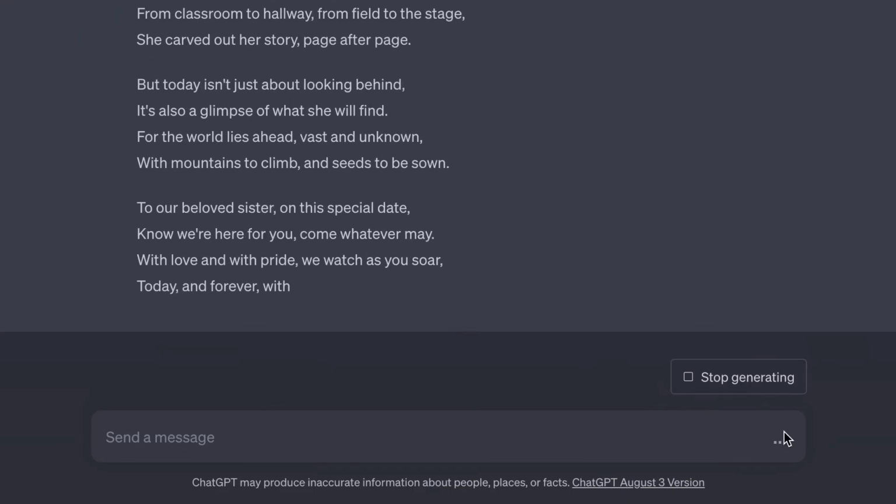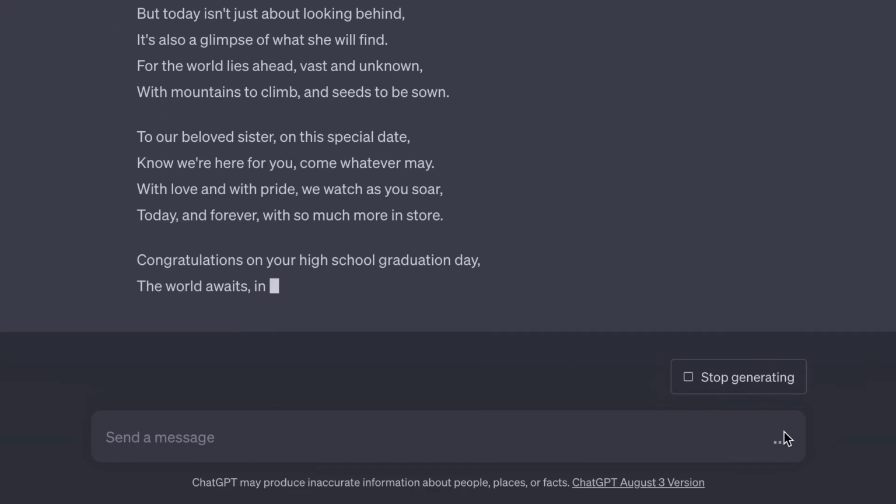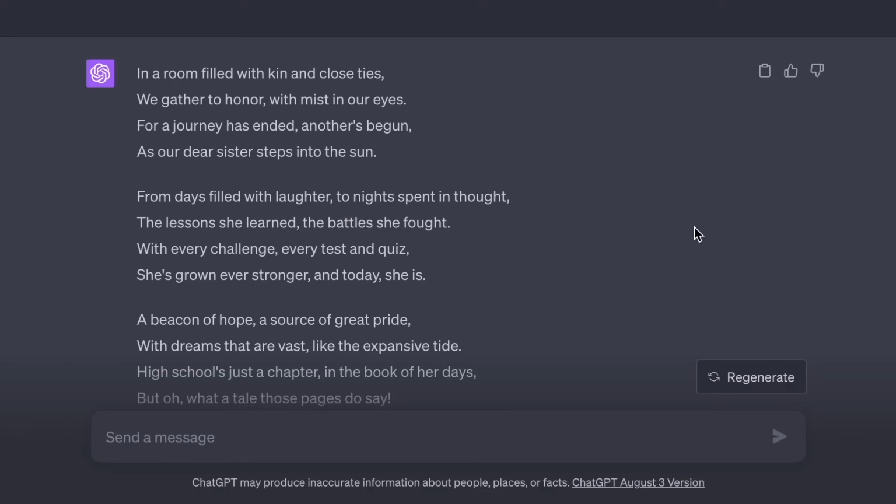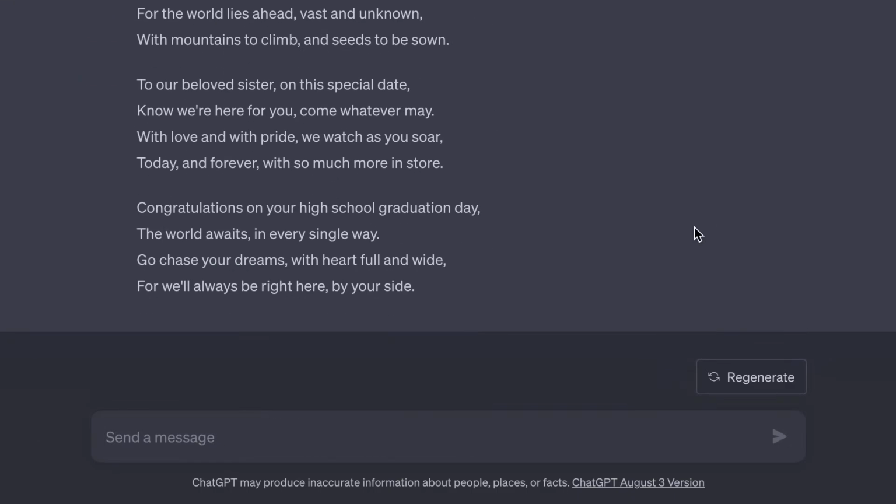Okay, so it's coming out with a poem. I can see here it is quite a good one, I guess, probably better than anything that I would have written. And it is maybe a little bit generic. Maybe that's what you wanted. I think we can do better than this. So let's try this. This time I'm going to write a prompt with a persona.